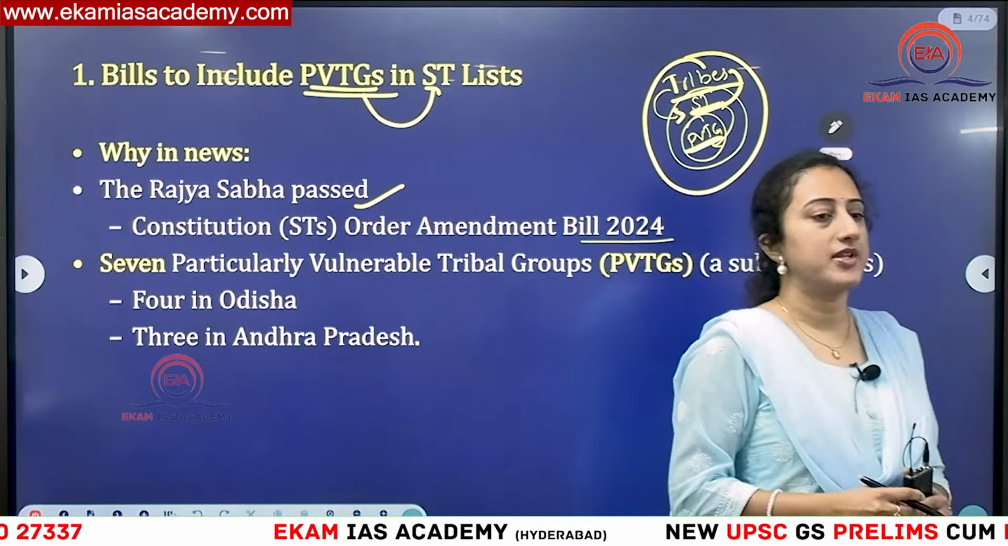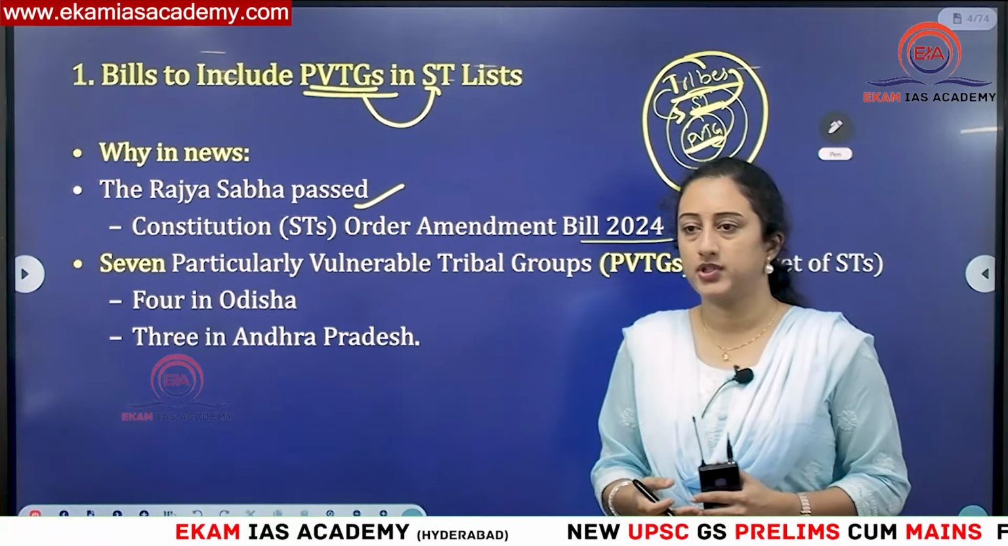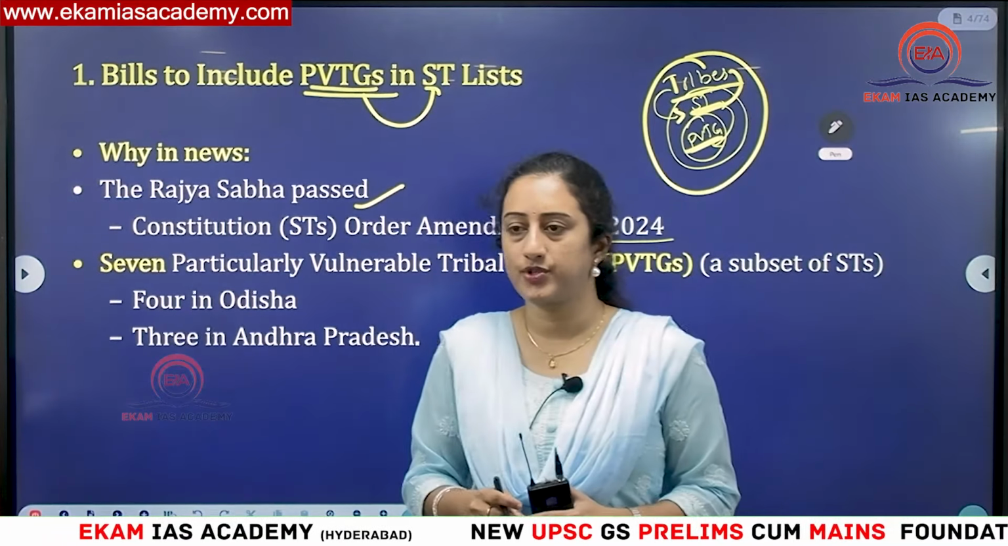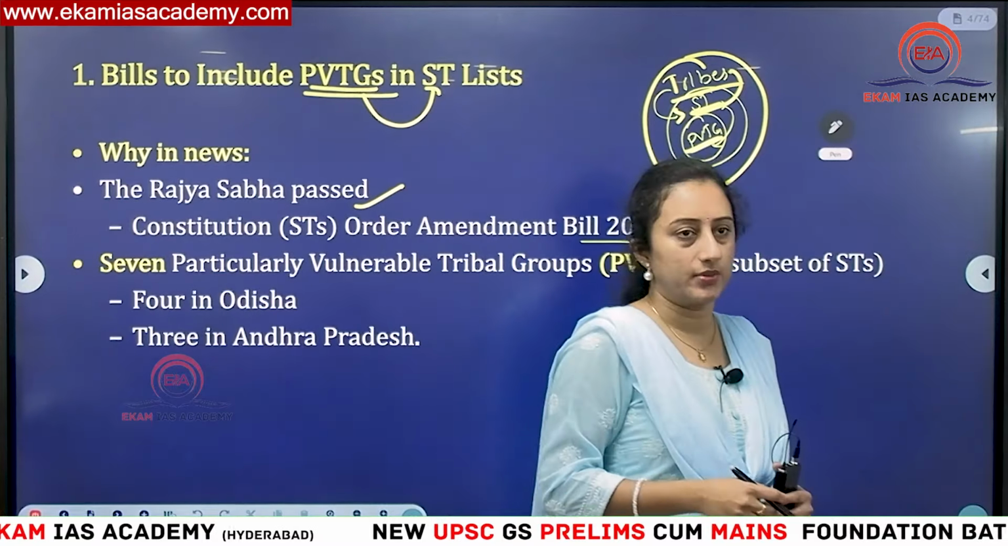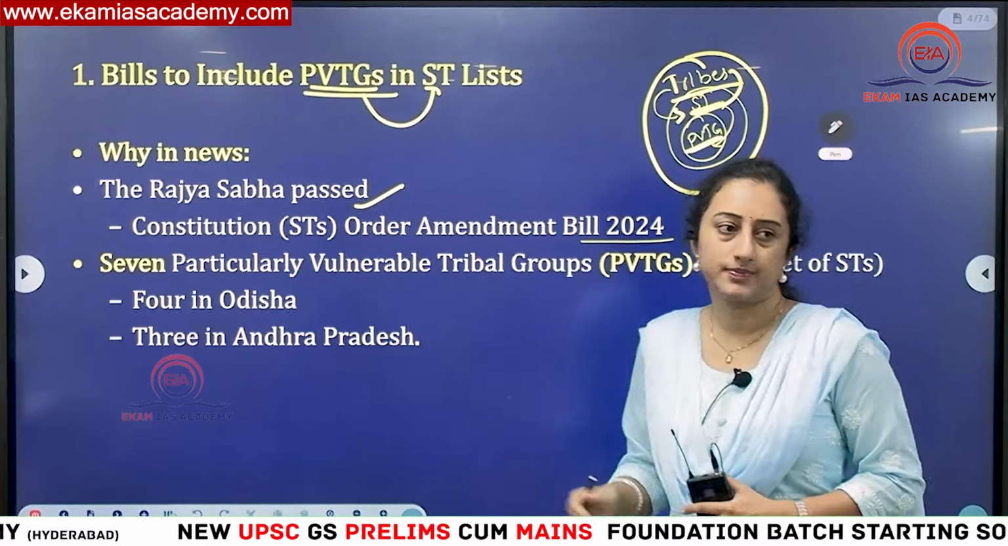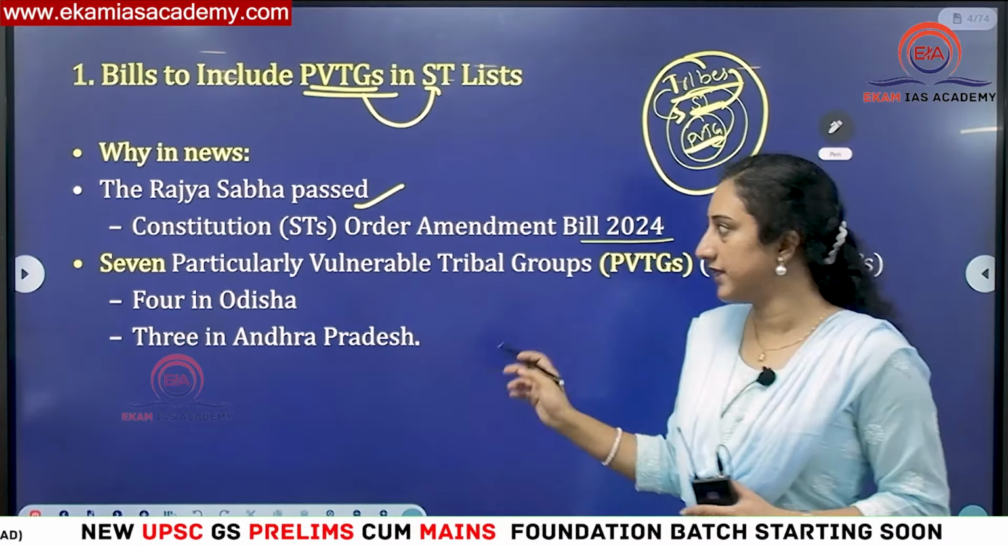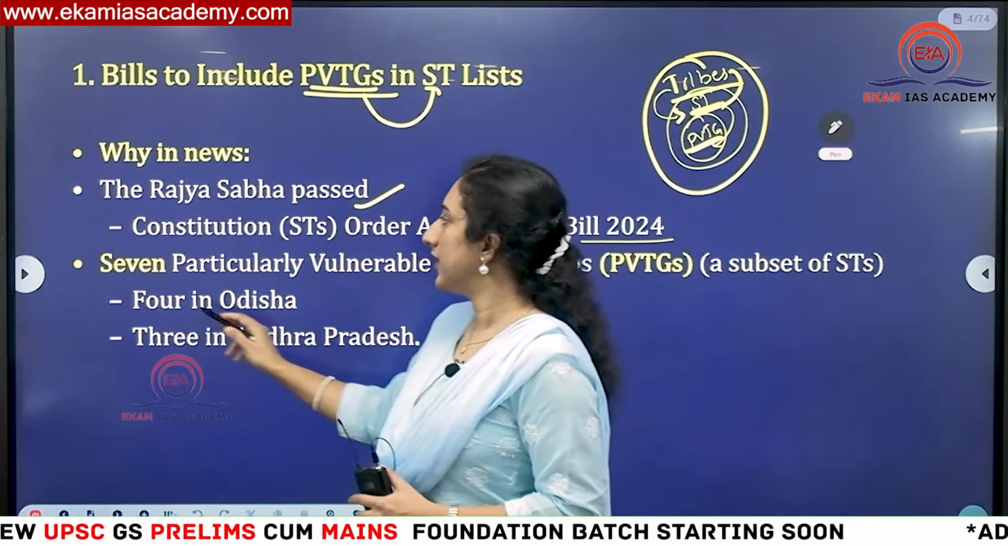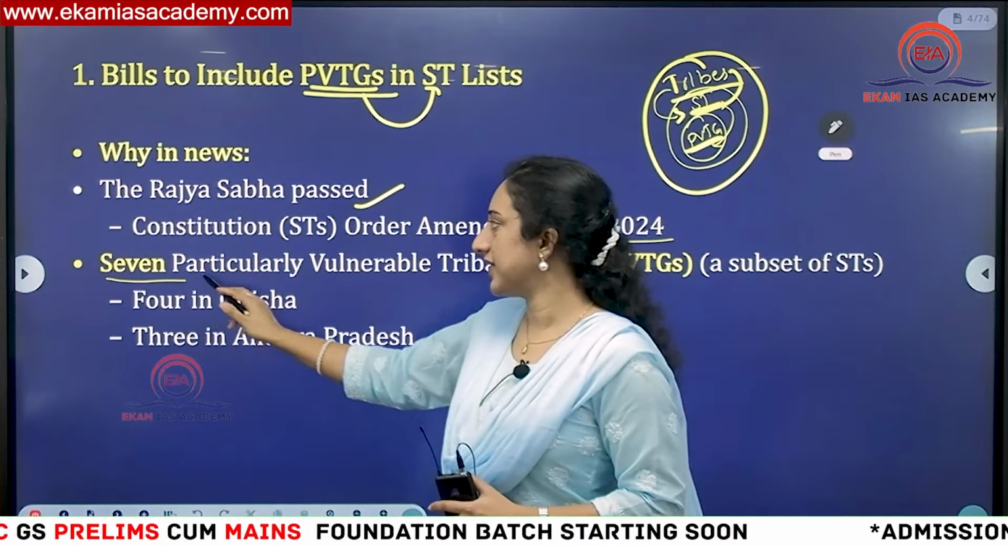Okay, so the name itself is suggesting they are more vulnerable. That means among the scheduled tribes also, the people who are most vulnerable or most backward will be placed under the PVTG list. Okay, so they have again some set of criteria. Those we'll see, but here as of now you have to see the 7 PVTGs.